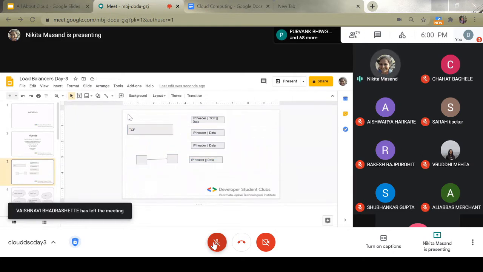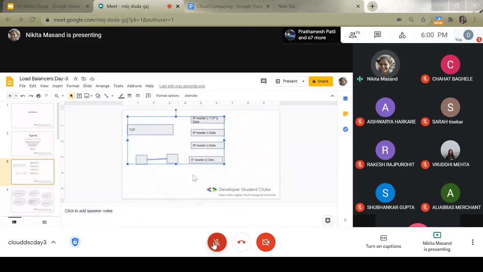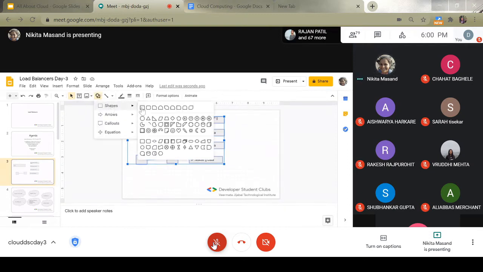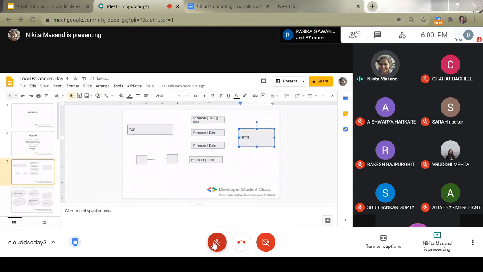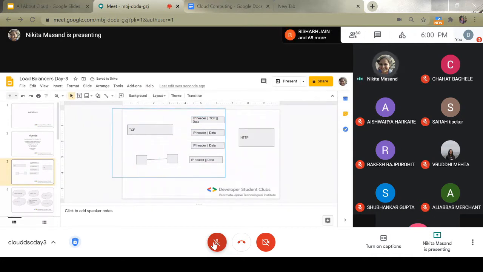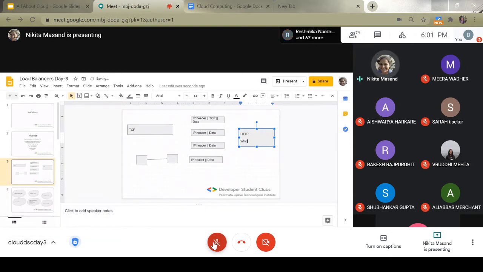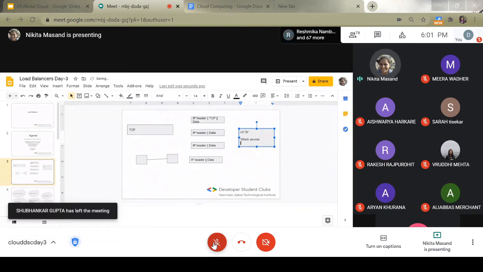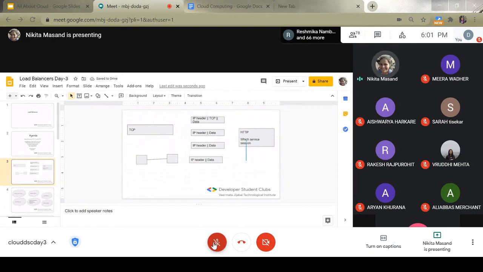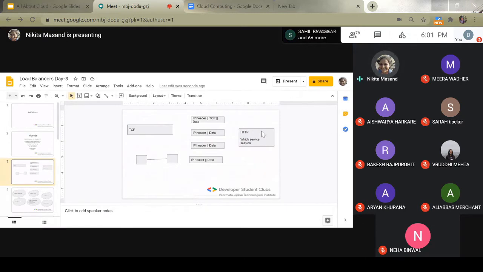So this was all about IP and TCP. If you are asking what HTTP is, HTTP is something that made the life of developers very easy. This header not only contains the details of the machines, like source IP and destination IP. But what if I also want to send data along with this? What if sometimes I want to know which route I need to go, which service I need to go to, which user has already logged in, which you can call a session? All of this has become easy with the help of the HTTP protocol. Nowadays, all web browsers use HTTP in order to communicate with each other.